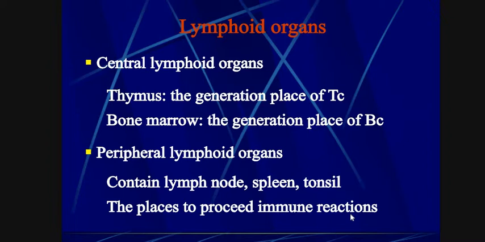These organs provide a special type of mechanism to create memory of foreign particles and other foreign bacteria and viruses.